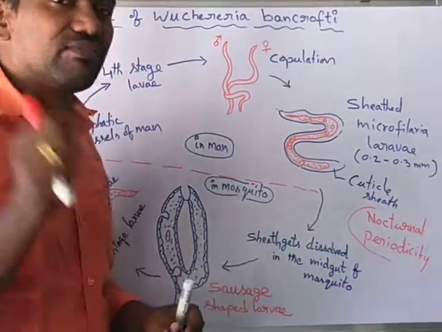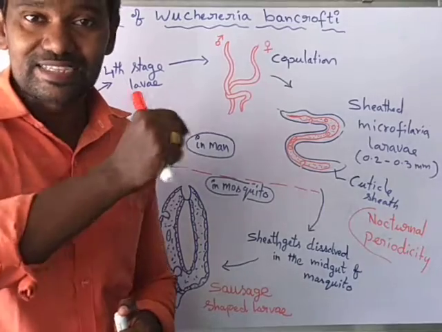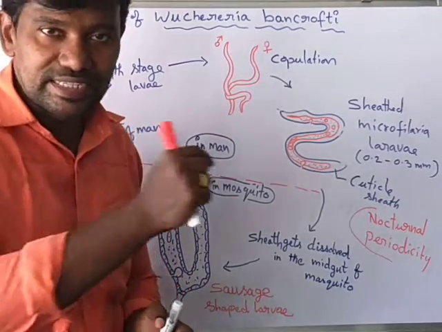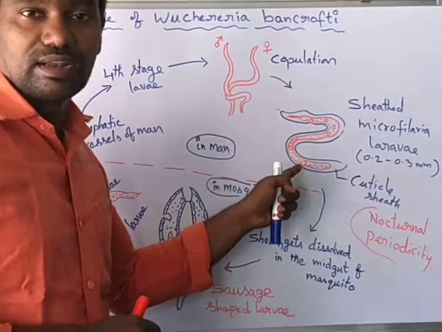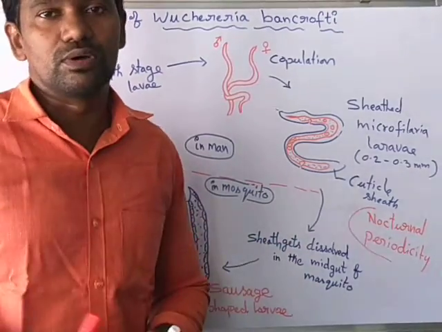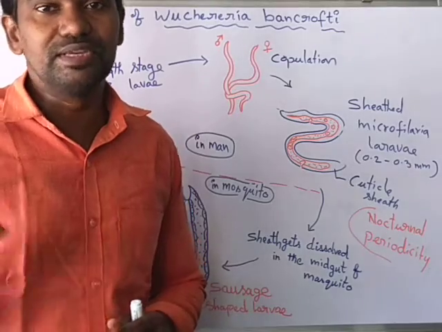When the Culex mosquito bites and sucks blood from the infected person, these microfilarial larvae move into the gut of the mosquito.